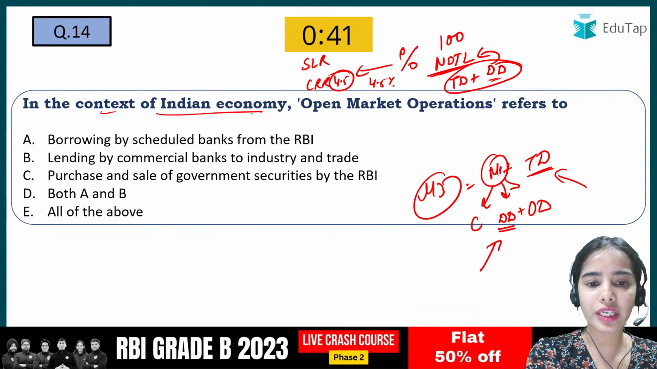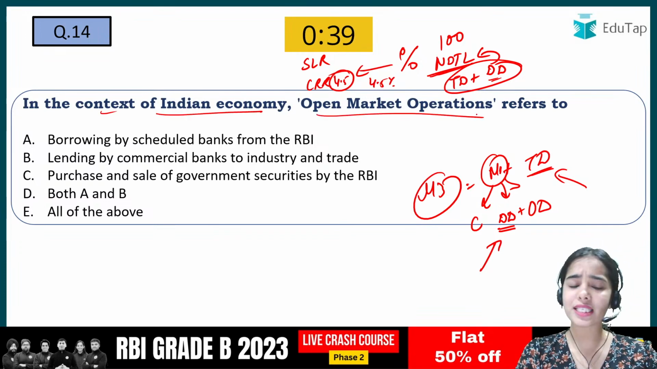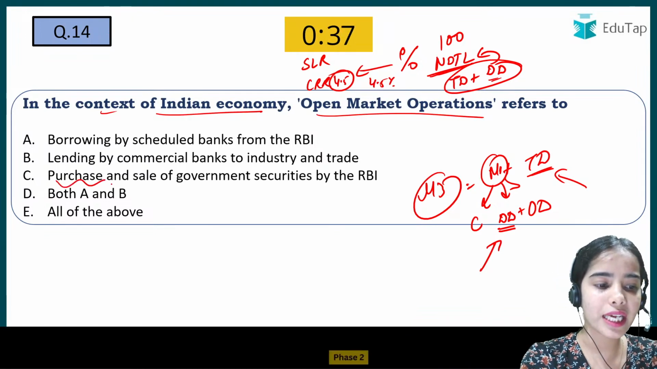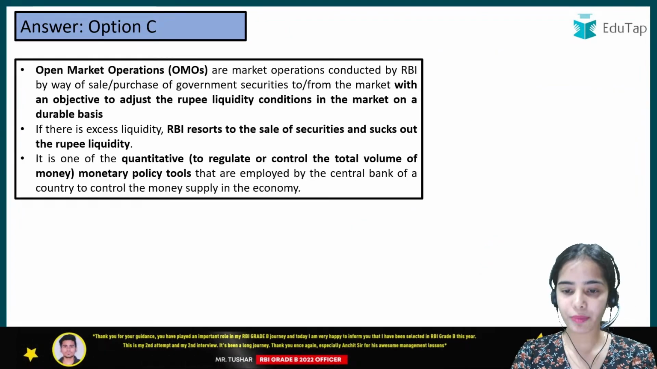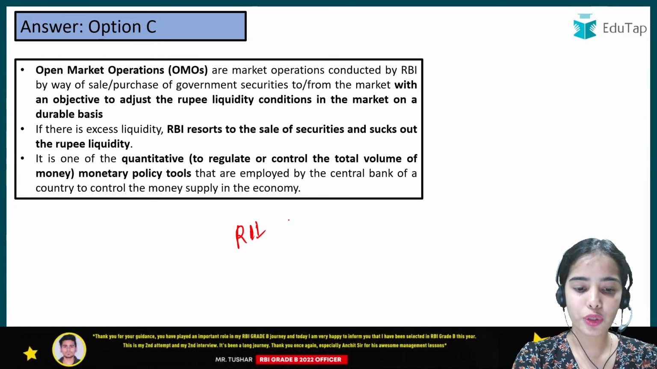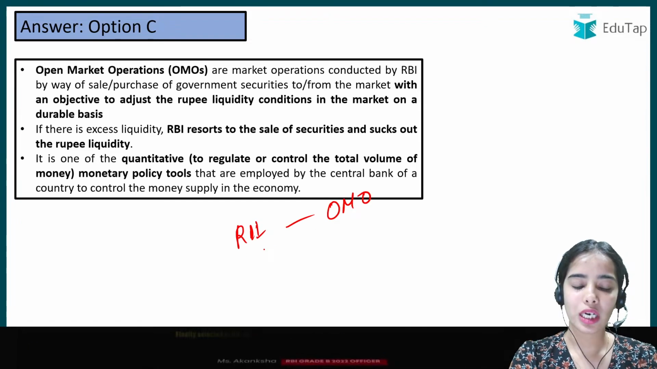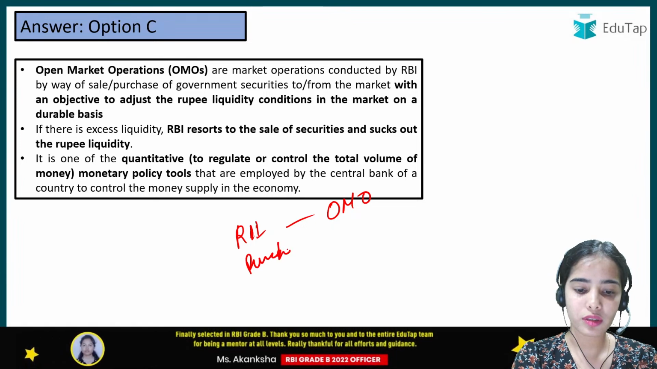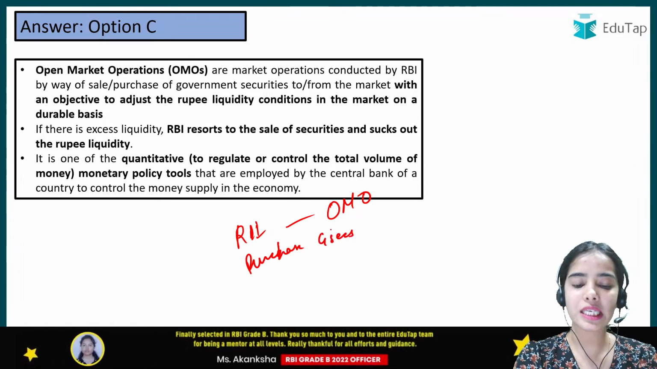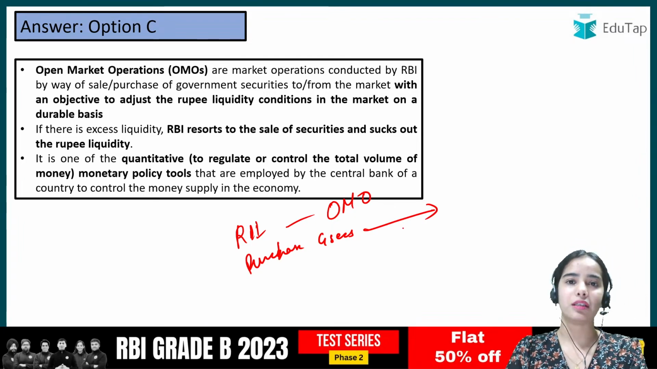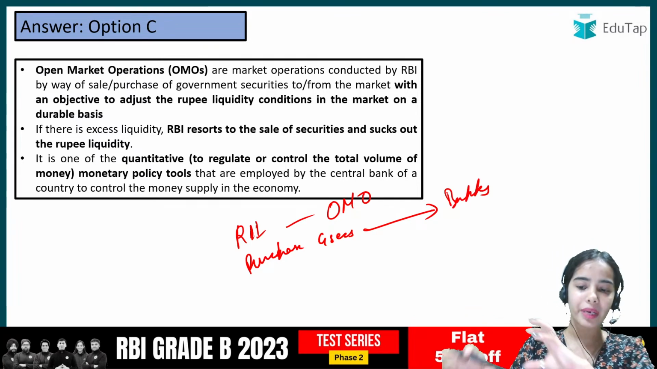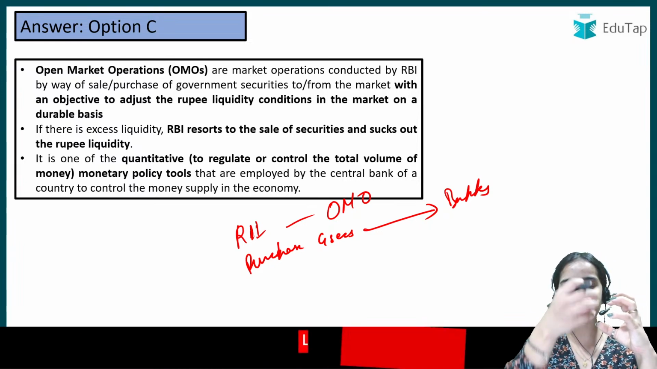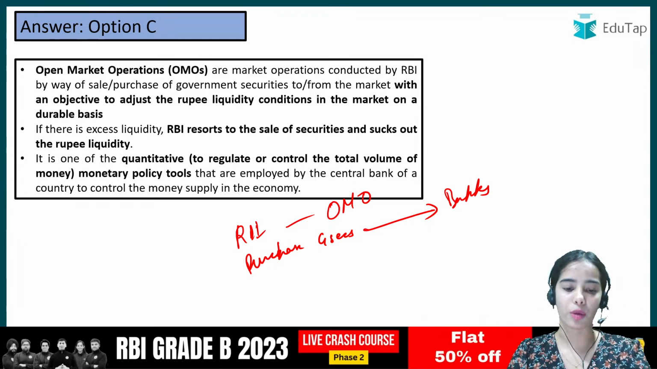In the context of the Indian economy, the open market operation is very easy. Open market operation means the purchase and sale of government securities by the RBI. The purchase of government securities means that the RBI is giving money to the banks, or giving money into the economy. Because the RBI is purchasing government securities, money is getting released in the economy, okay.